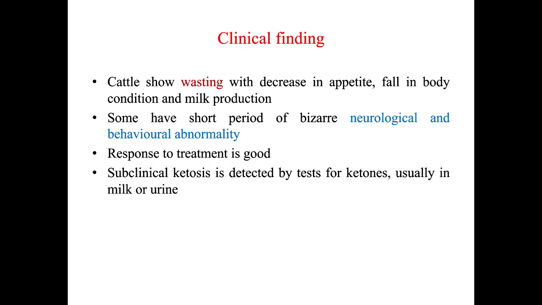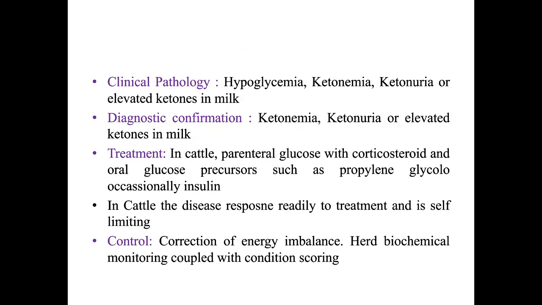If you want to detect subclinical ketosis, you have to do some biochemical test. Which test can you do? You can do a plasma test, milk test, or urine test. Generally, the milk or urine test is preferred.